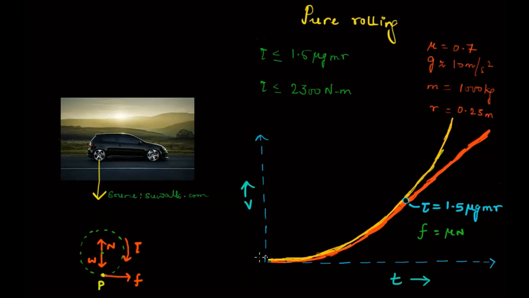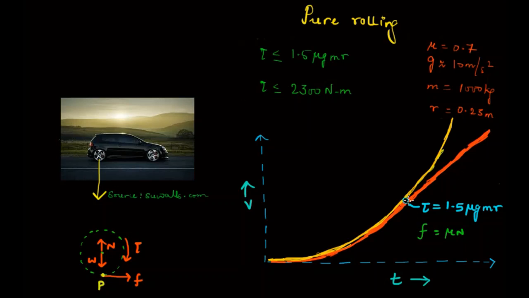at rest. So let's say when you switch on the vehicle at t equal to 0, the torque will be some value, much less than this value, of course. You will apply some torque, so the backward velocity will increase like this, and so the force of friction will also increase to compensate the torque. Again, remember, force of friction should be less than or equal to mu N. So force of friction will increase to compensate for the torque, and this will go on till the point this torque becomes equal to 1.5 mu mgR, and at that instant force of friction will also be maximum, which will be equal to mu N.